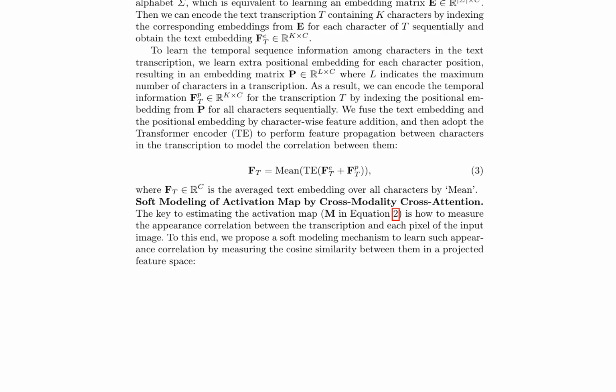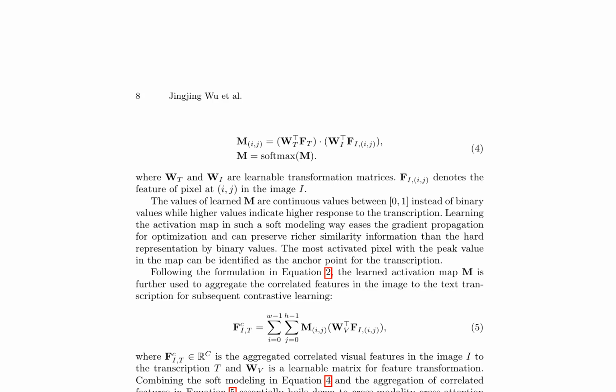The key to estimating the activation map is measuring the appearance correlation between the transcription and each pixel of the input image. This is achieved through a soft modeling mechanism that uses cosine similarity in a projected feature space. The learned activation map is continuous, easing gradient propagation and preserving richer similarity information than hard representations.